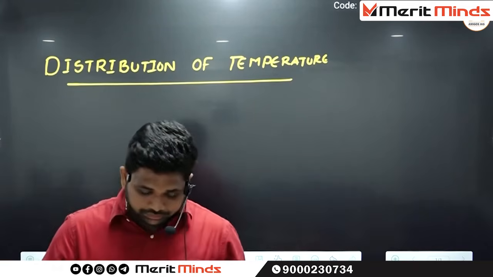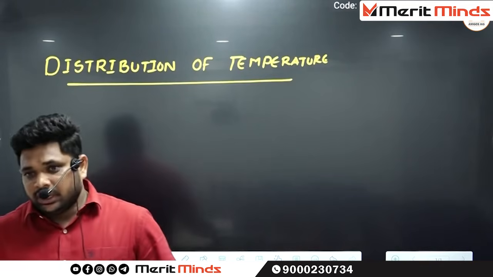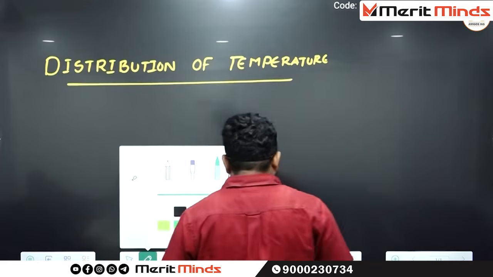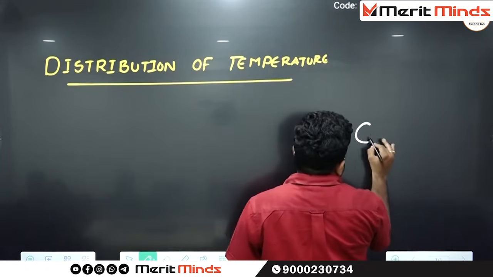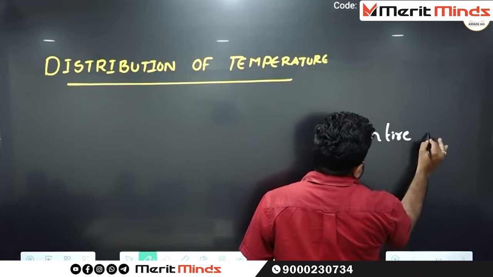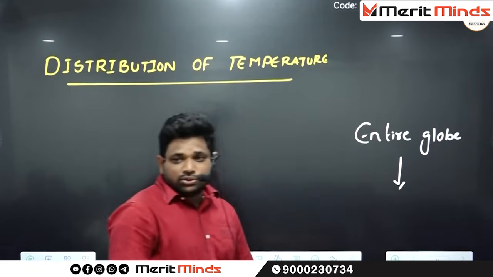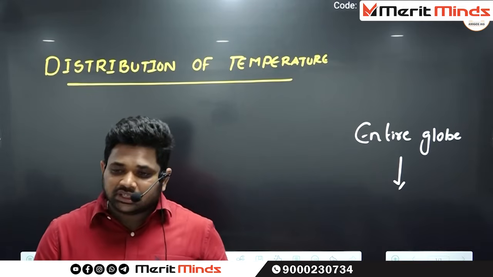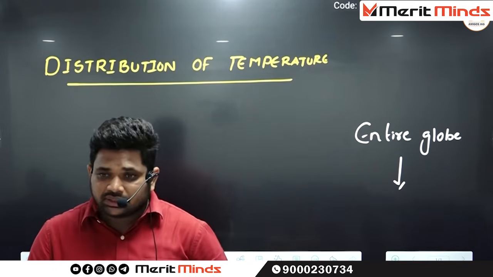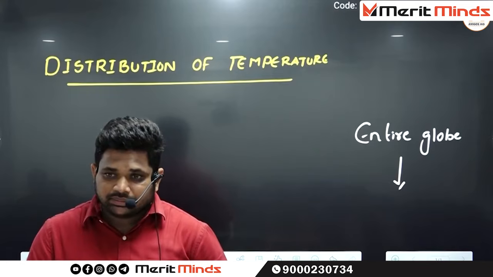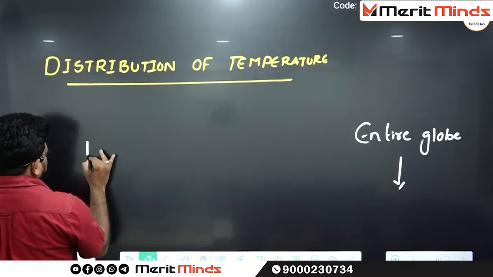Write down. The entire globe is divided into three zones based on temperature distribution.